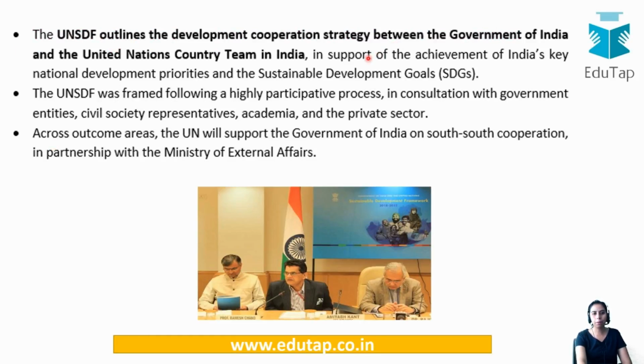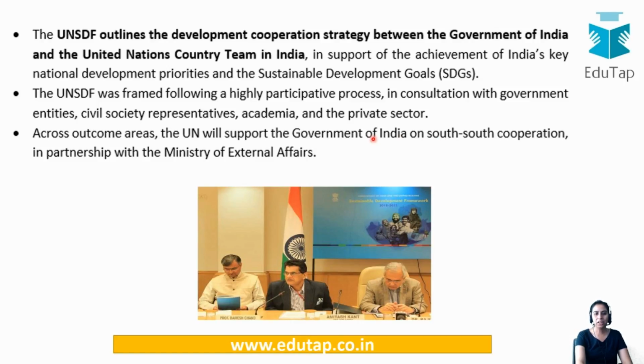UNSDF has outlined the development cooperation between the Government of India and the United Nations, particularly about the Sustainable Development Goals and priorities. And secondly, I've mentioned here that the UN is going to support the government on South-South Cooperation. Now what is South-South Cooperation? See, the world is said to be divided into global north and global south. So the global south is the countries which are developing nations, and usually they lie in South Asian nations, then African nations, then South American, Latin American nations are also there.